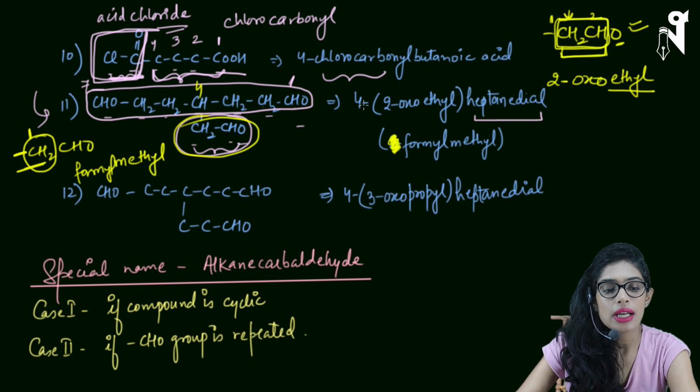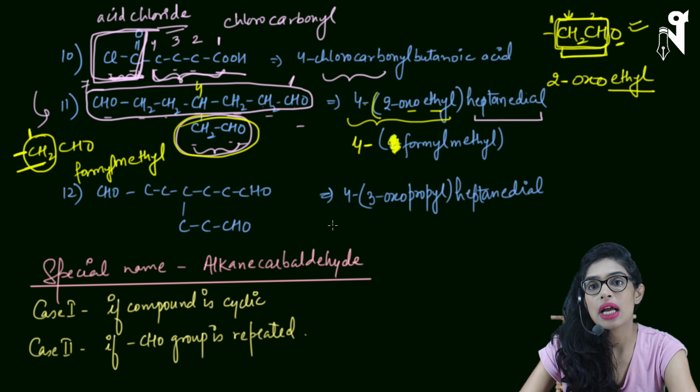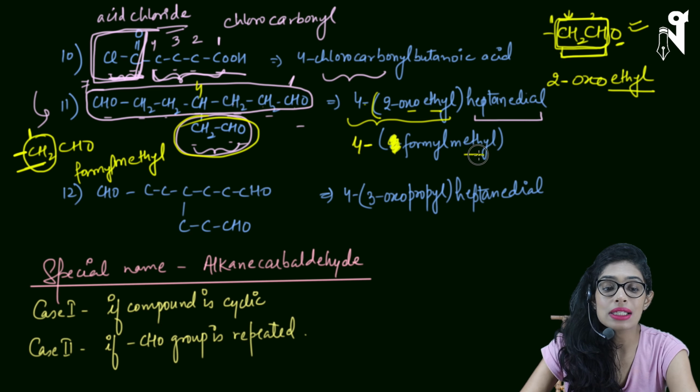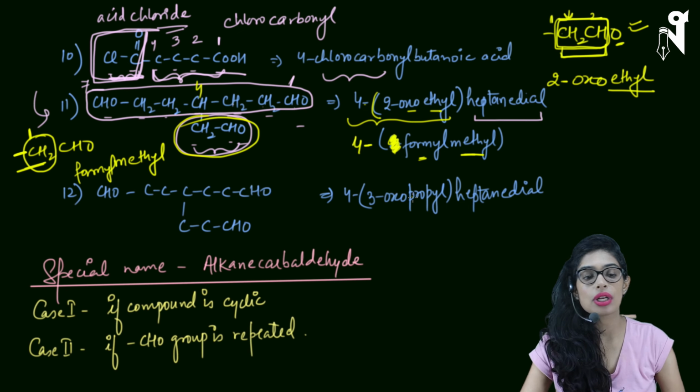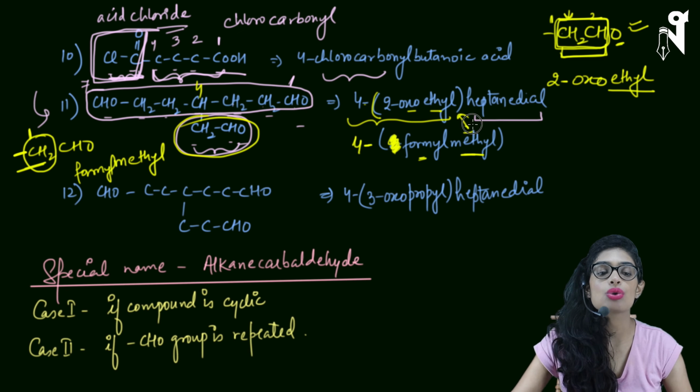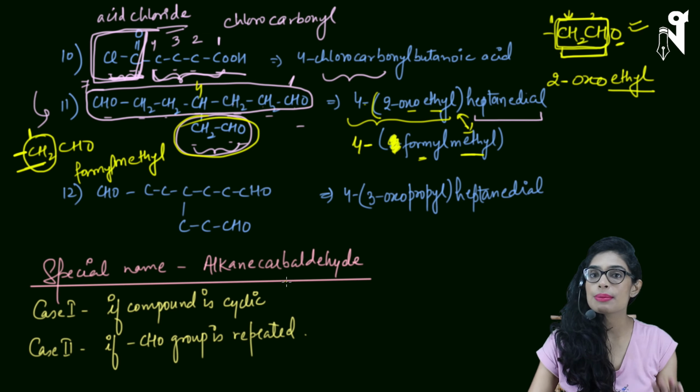So 4-2-oxoethyl. 2-oxoethyl means this oxo group is present on the 2nd carbon, and heptanediol is the name of the main chain. This whole branch name can be written as 4-formylmethyl also. That means on one single carbon there is a CHO attached. So here is the difference of the application, and here comes the difference in the name also when you use oxo or formyl, but both the names are correct.